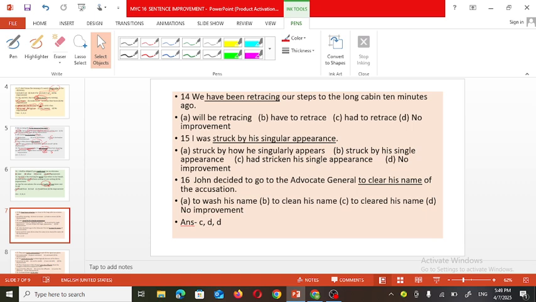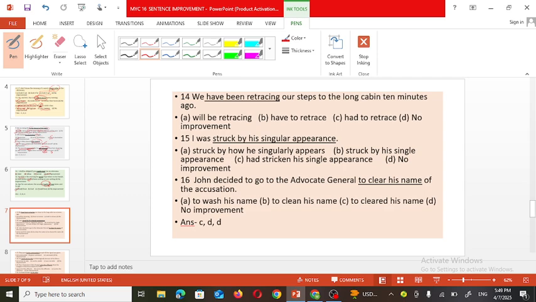Now see the other examples. We have been retracing our steps to the log cabin 10 minutes ago. Retracing means searching or following something as it happened in the past. So what can be the correct option to improve the sentence? We have been retracing. What is the tense of the given sentence? It is present perfect continuous tense.